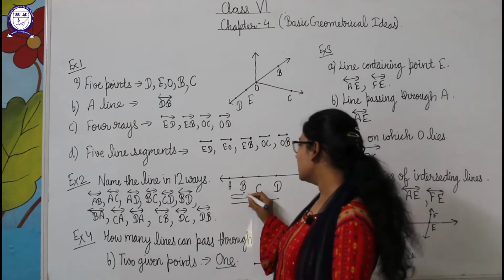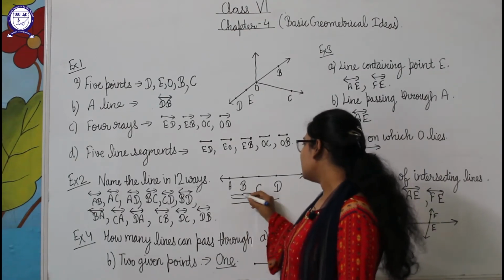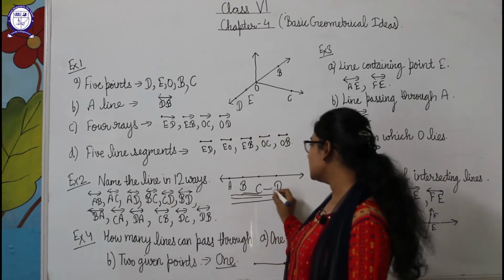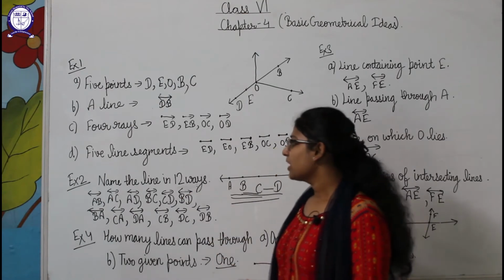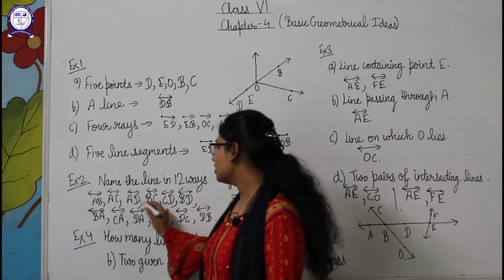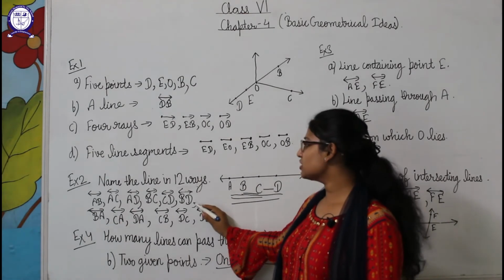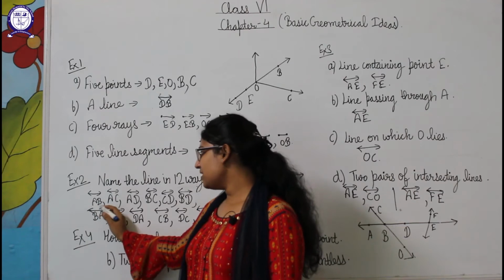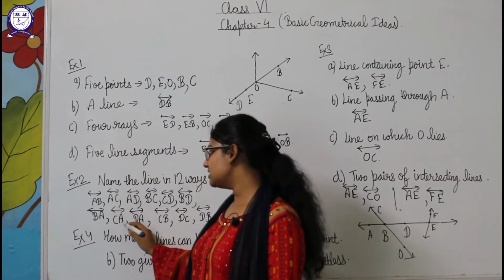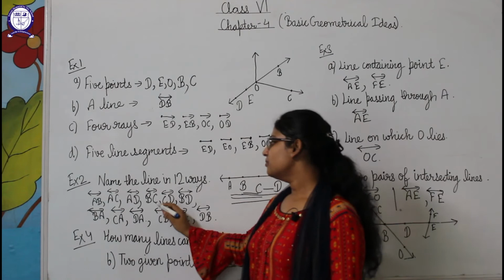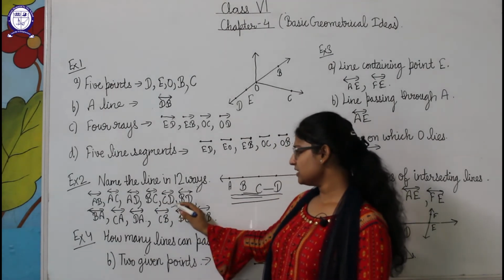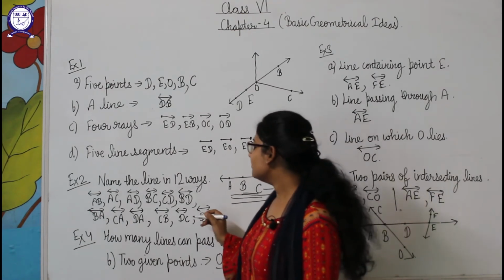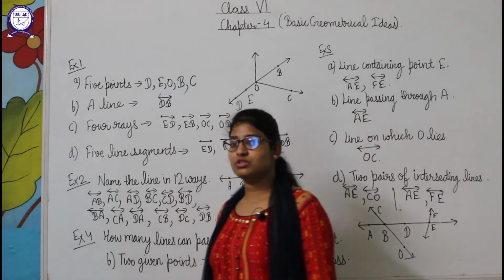Now we will make combinations with B. So BC and BD can be the other ones, and in between, CD is left, so CD. So students, you will see that we get these 6 combinations: 1, 2, 3, 4, 5, 6. Now what we will do, we will change their alphabets. AB, BA, AC, CA, AD, DA, BC, CB, CD, DC, BD, DB. So students, these are the 12 different combinations for the lines here.